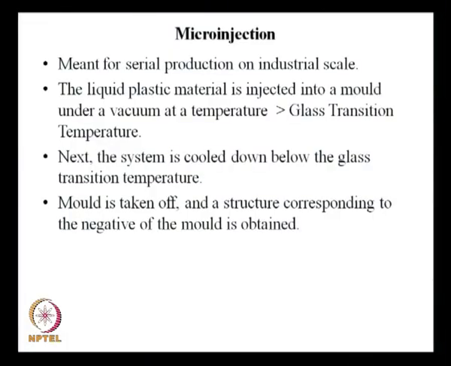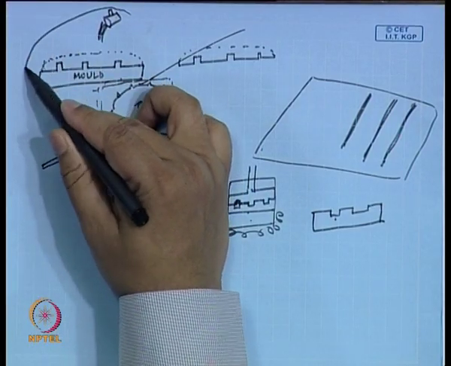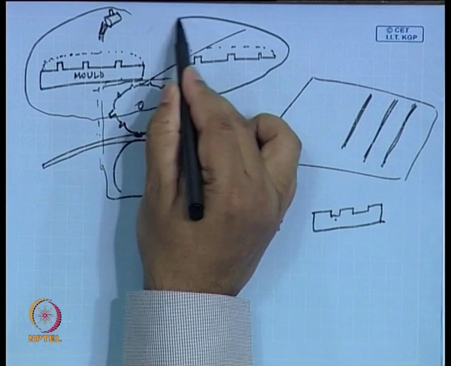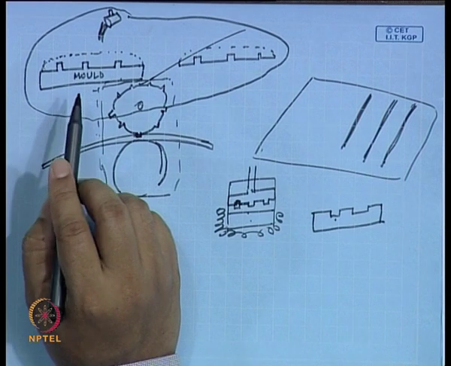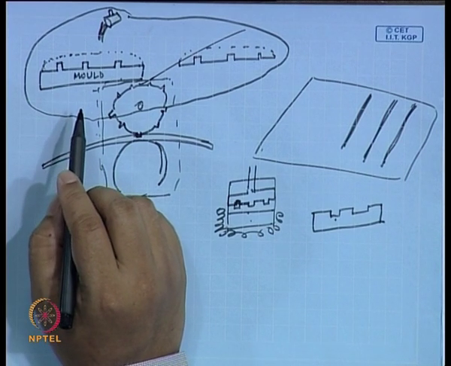The next topic that I have here goes by the name micro injection, and this is meant for serial production on industrial scale. It is basically a molding process, but not like the method that we discussed here, because that is not a good practice when it comes to serial production on industrial scale.